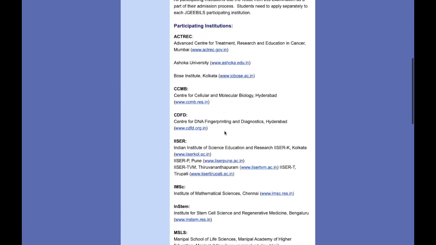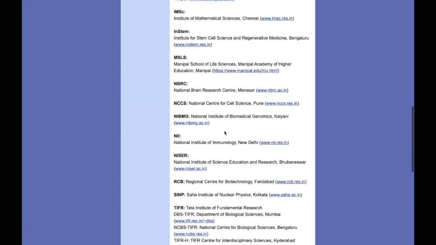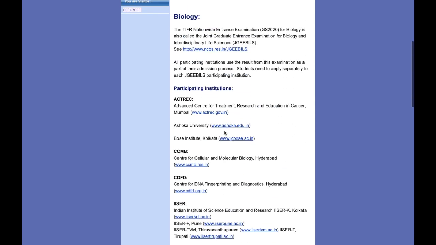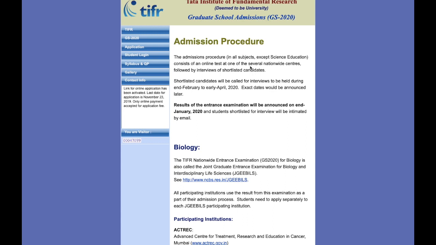The admission process for all subjects except science education will consist of an online test, which is going to be held in December, and the shortlisted candidates can join for the exam.